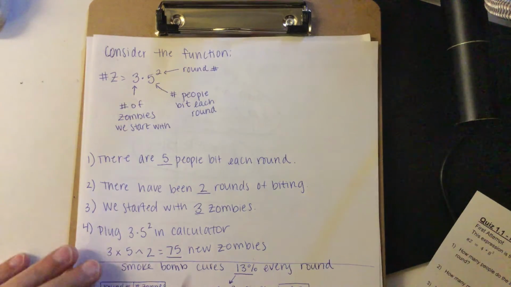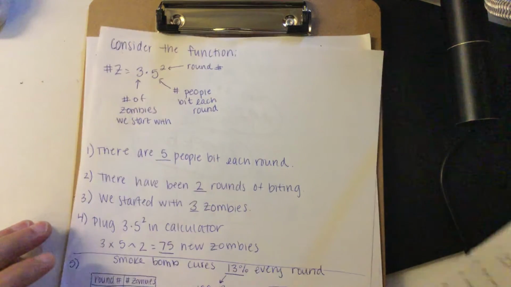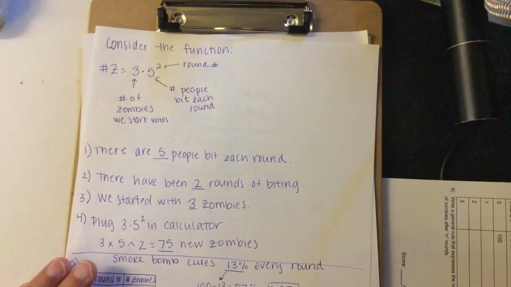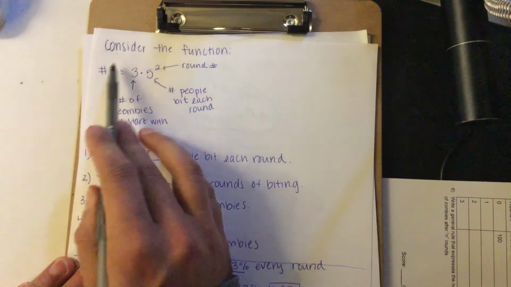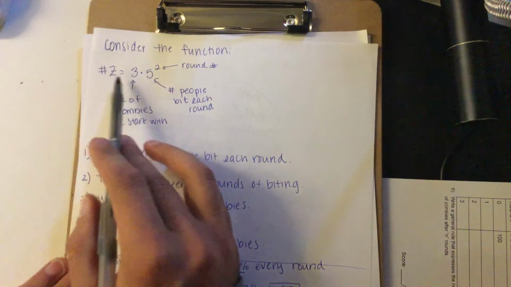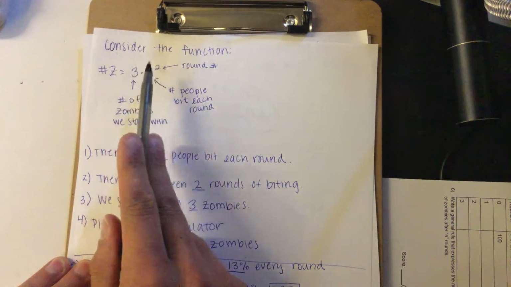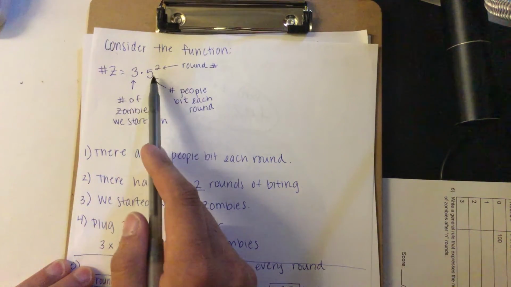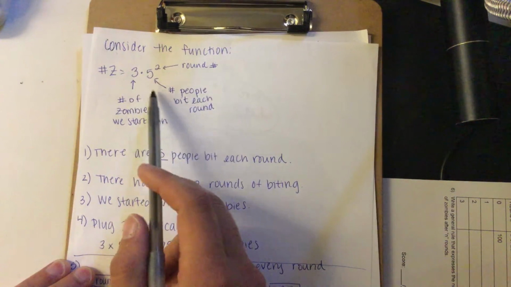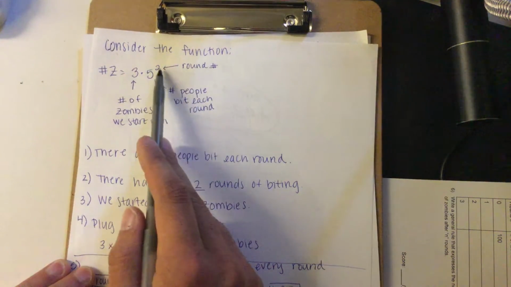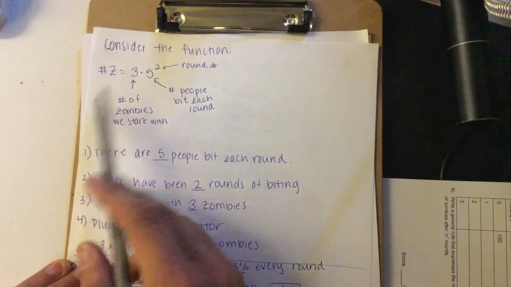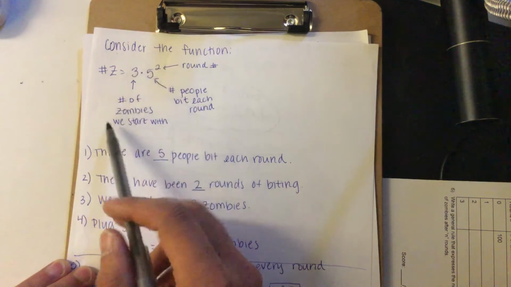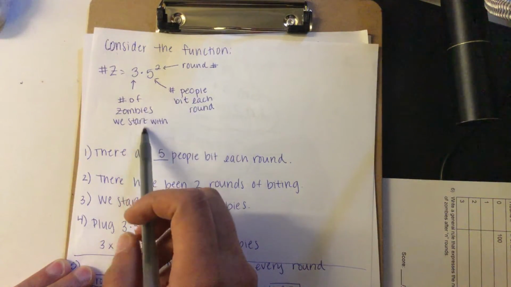All right. If you're watching this, you're looking for a review on our quiz 1 for number and quantity, which is our zombie quiz. So what you're given is a number of zombies equation equal to some number times another number raised to an exponent. What you need to know is that the number with the exponent is the number of people bitten each round. The exponent is the number of rounds. And then the coefficient, or this front number that has no exponent, is the number of zombies we start with.